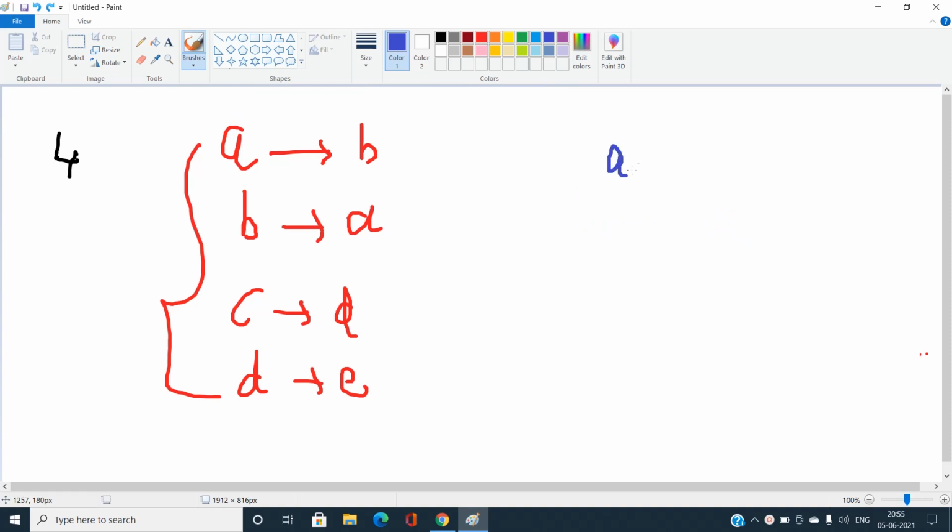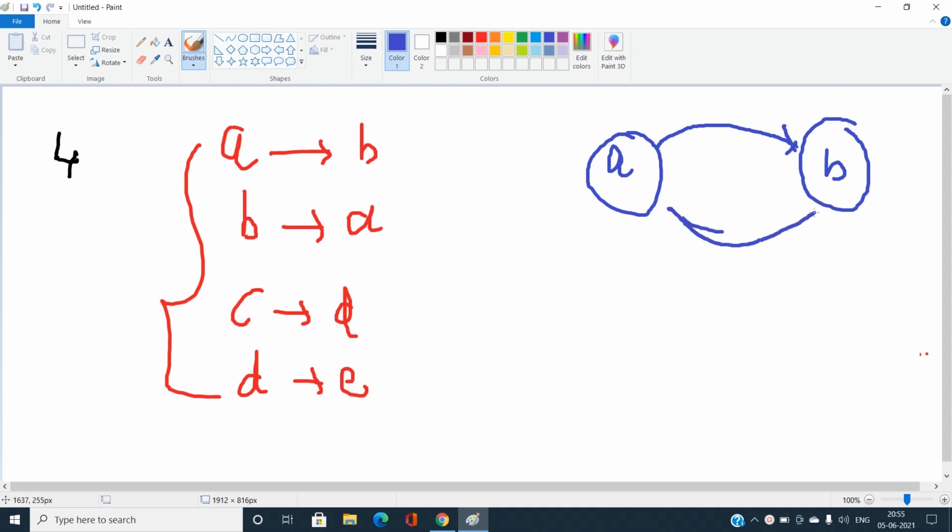If we take this as the first node and this as the second node, I'm talking in terms of graph theory. I will consider this A as one node and B as another node. So there is a directed edge from A to B, and there is also an edge from B to A. Note that. So there is a cycle present in this graph. I'm not going to go deep into this concept. For now, let us talk about this one.